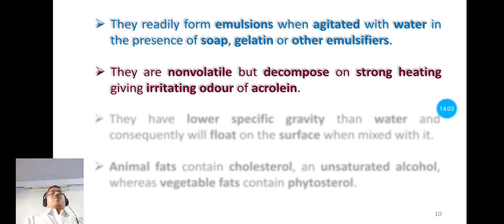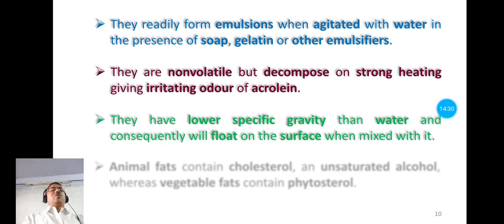Now the next property is non-volatile nature. Both fats and oils are non-volatile, but they decompose on strong heating and give the irritating odor of acrolein. So both fats and oils are non-volatile and undergo decomposition on heating and give the irritating odor of acrolein.